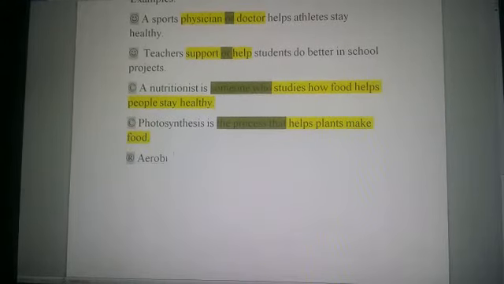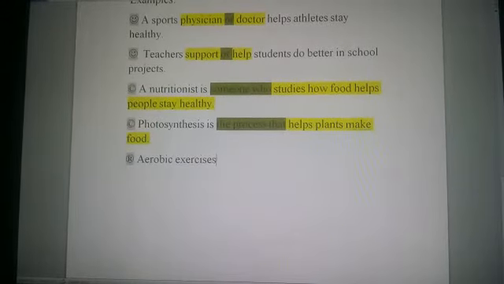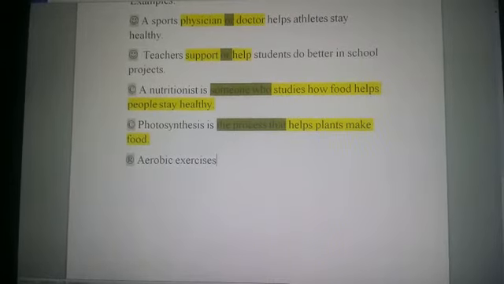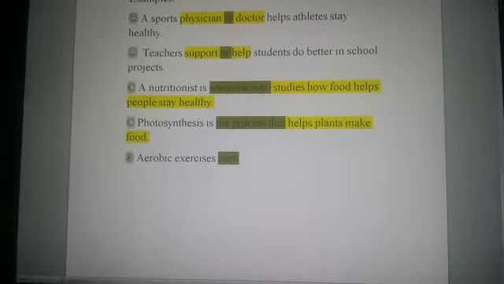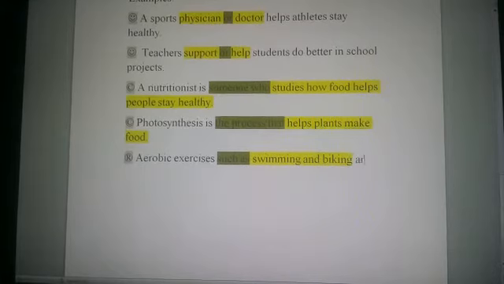Another example, aerobic exercises. What are aerobic exercises? A little bit difficult for students. So, aerobic exercises such as swimming and biking are good ways to stay healthy.